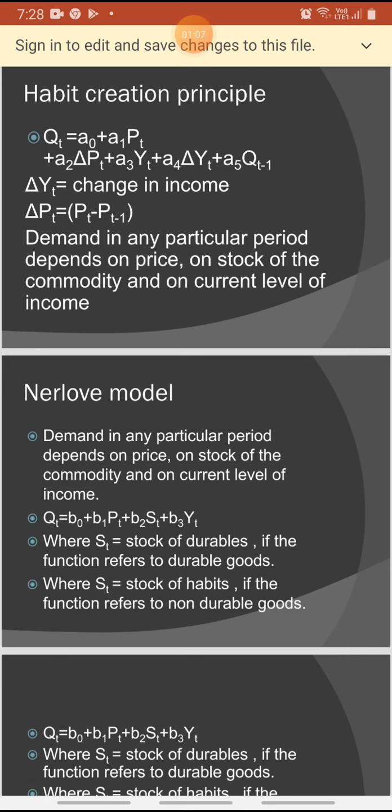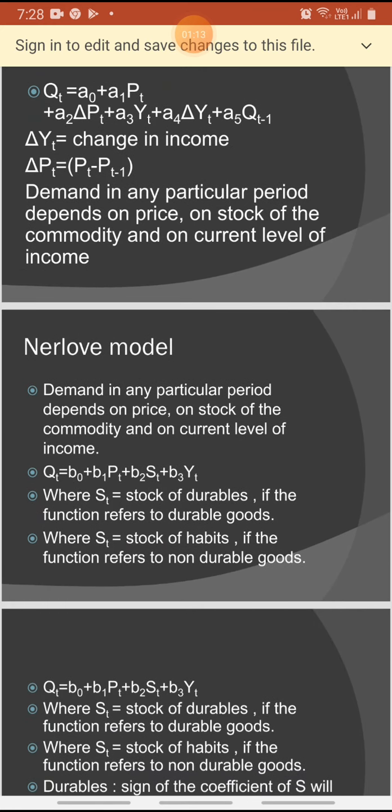How do we find delta Pt and delta Yt? Delta Yt is Yt minus Yt-1. So, delta Pt is Pt minus Pt-1.